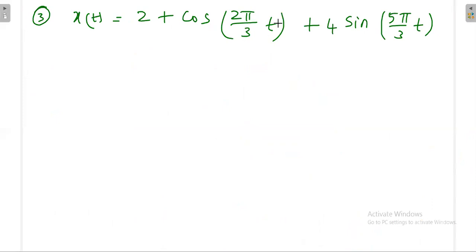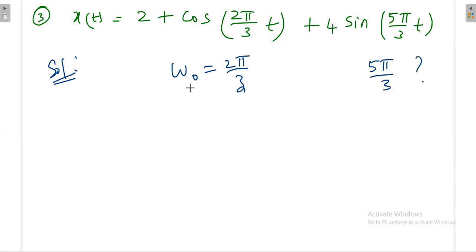So we do not know what omega naught actually is. If you consider this as omega naught, then how do we represent 5 by 3? Is it 2 omega naught or 3 omega naught?